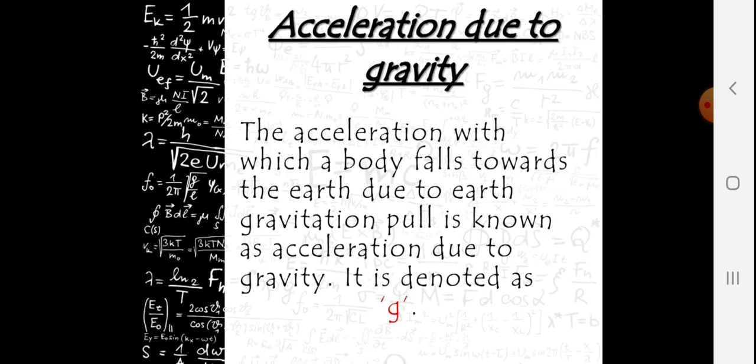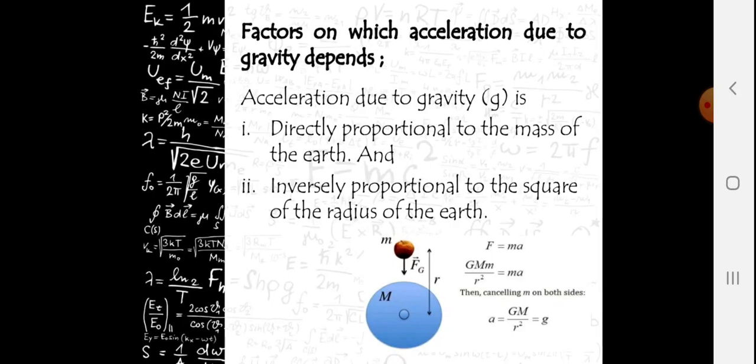Acceleration due to gravity. The acceleration with which a body falls toward the earth due to earth's gravitational pull is known as acceleration due to gravity. It is denoted as small g. Factors on which acceleration due to gravity depends: first, directly proportional to the mass of the earth; second, inversely proportional to the square of the radius of the earth.